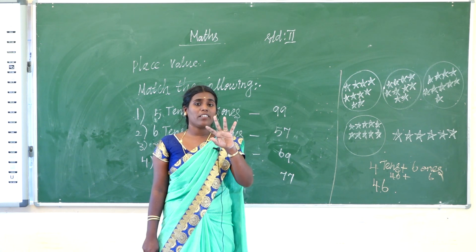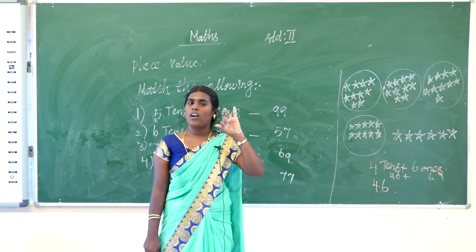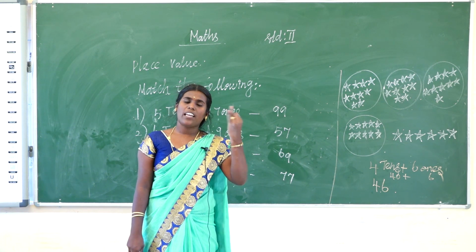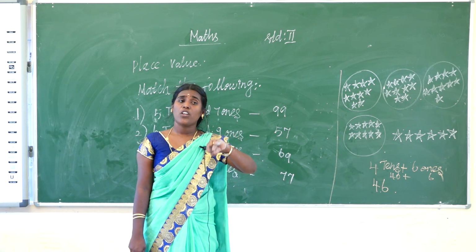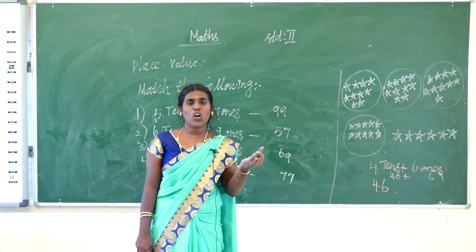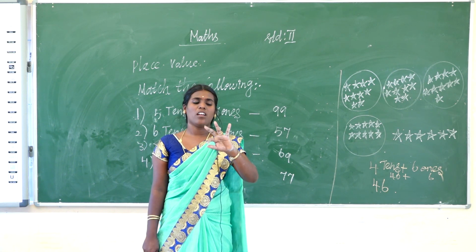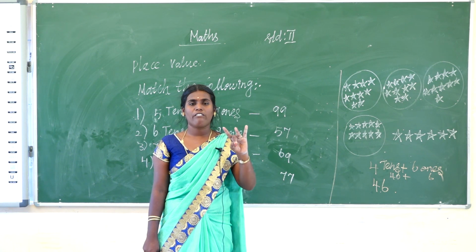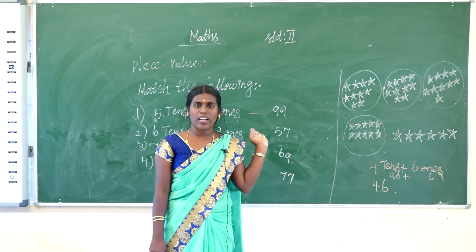Then a number can be written by two methods. One is standard form, another one is expanded form. Any form is given, you directly convert to the other method. You write in expanded form or standard form. So today's class, everyone understand?